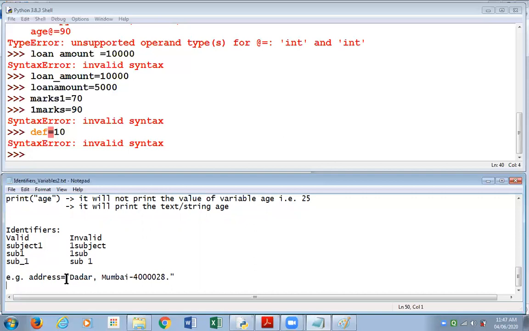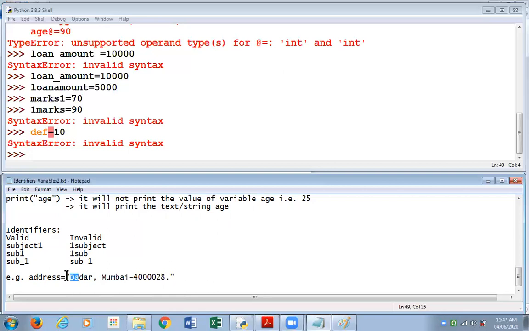Now, some time back, we shared with you some rules for identifiers, which mentioned that you can't use any special character other than underscore. But here, I've used comma, I've used space, I've used hyphen, I've used a dot. Can you tell me why?